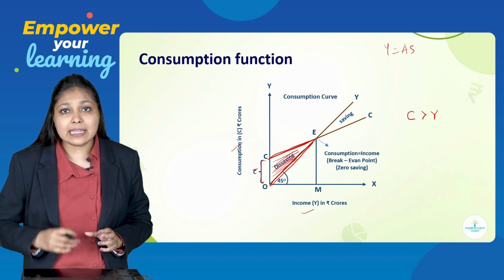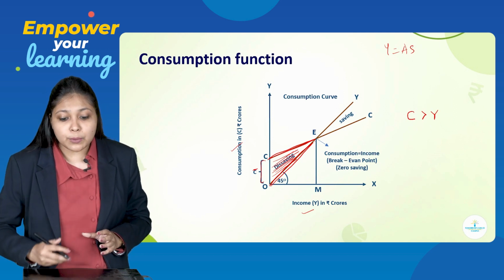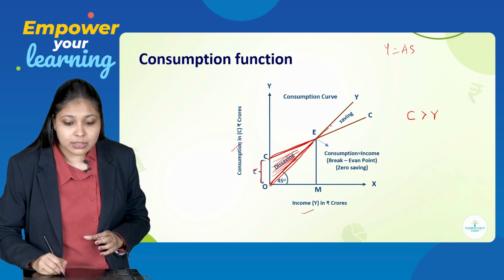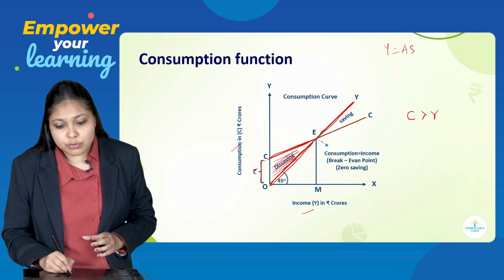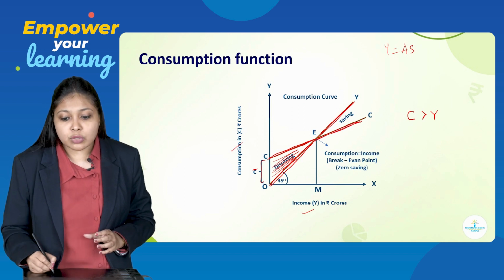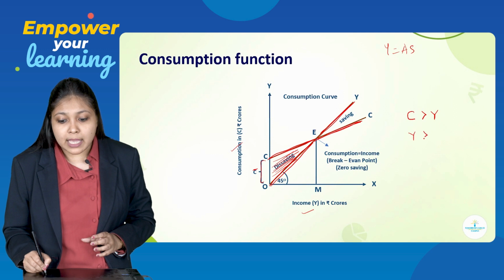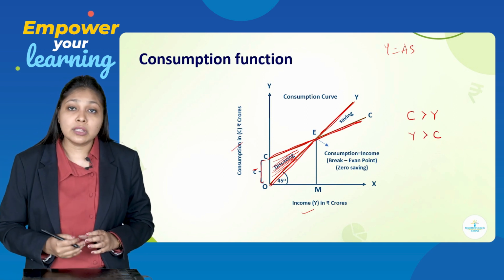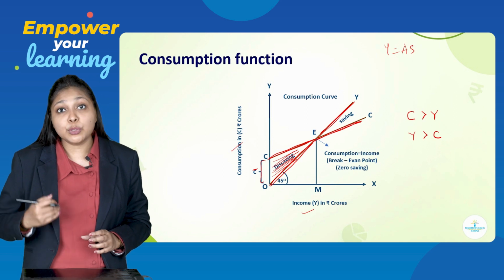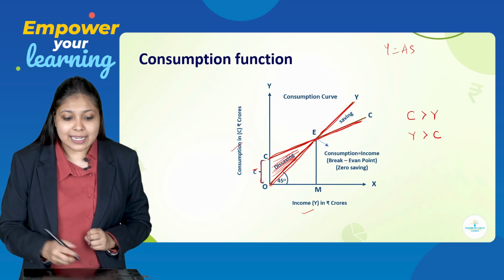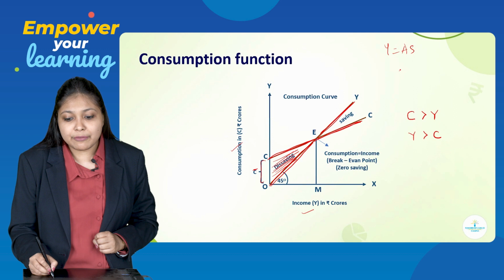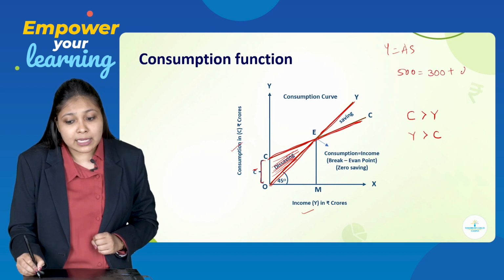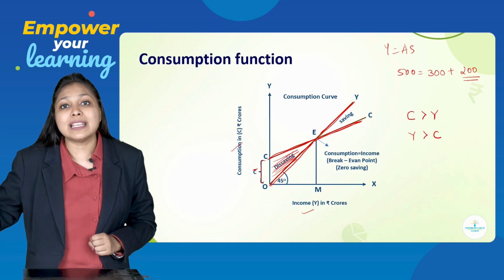On the other hand, after the break-even point, you can see that the income curve is upwards and the consumption curve is downwards. So that means income is more than consumption. When your income is more than consumption, at that point of time, you can do savings. That means if your income is 500 and you have consumed just 300, then the remaining 200 you can put as savings.